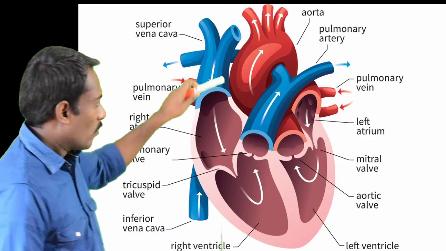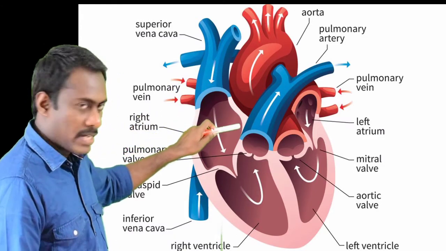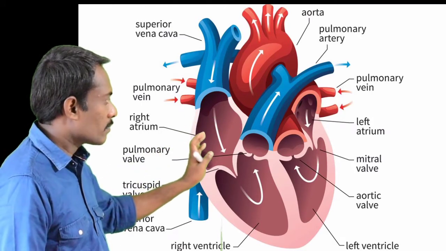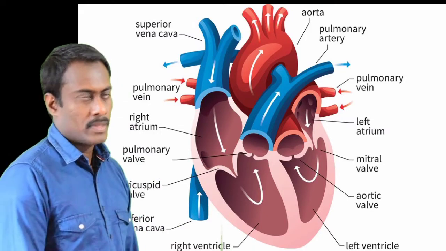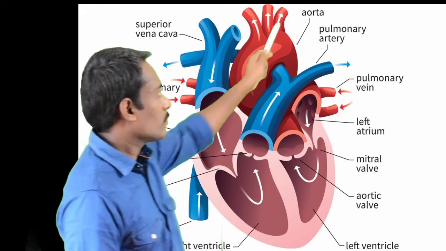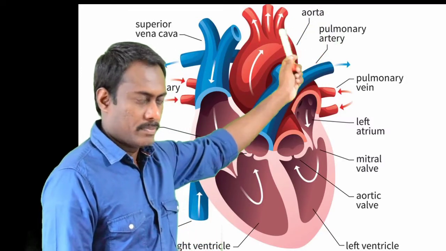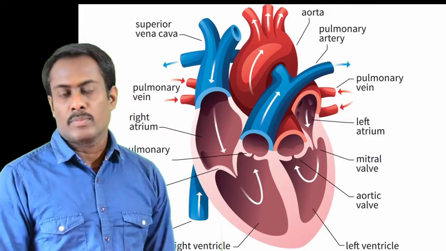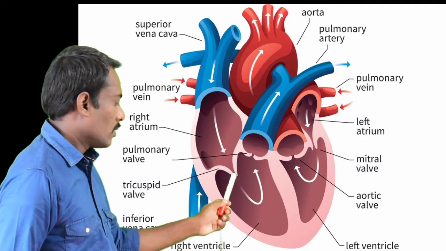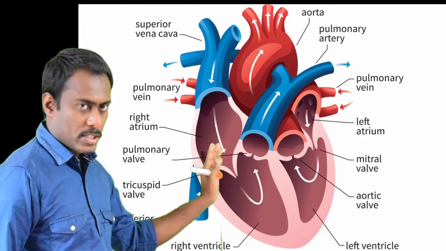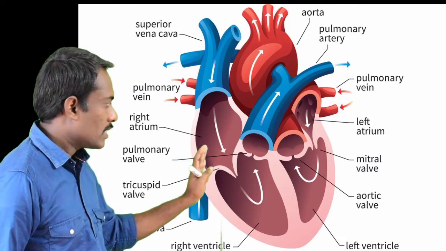Then when the ventricle contracts, the blood is pumped out of the heart with pressure, and it is taken through the arteries to the different parts of the body. When the ventricle contracts, the oxygenated blood is pumped out.